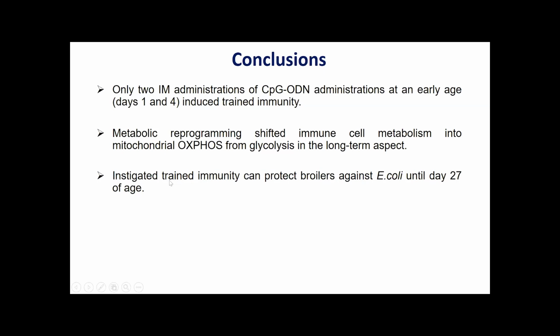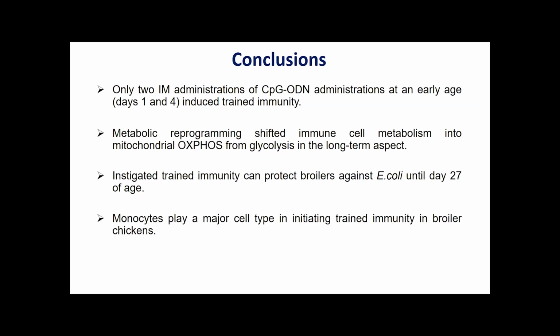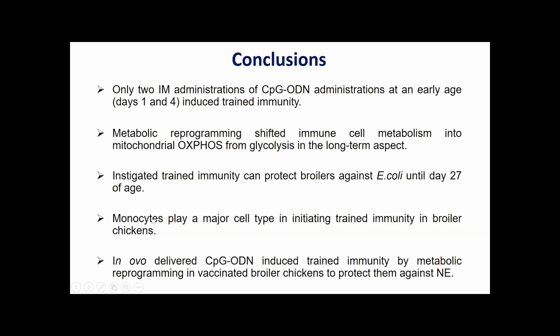And this instigated trained immunity was able to protect broiler chickens at the end of their life cycle at day 27 against E. coli infection. And this is mostly mediated by monocytes. And for the second objective, we can conclude that in ovo delivery of CpG-ODN induced trained immunity by metabolic reprogramming in vaccinated broiler chickens to protect against necrotic enteritis, or against Clostridium perfringens.